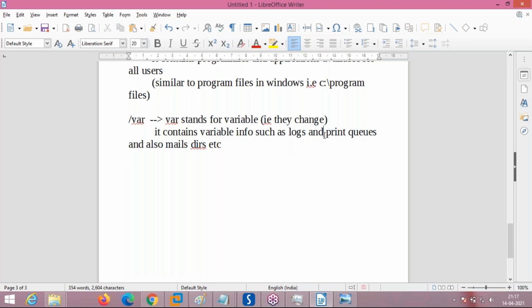Apart from that, we also have print queues, meaning printer information or files are placed in the var directory. It also contains the default location for mails. Every user in a server operating system may get mail, and these default mail locations are also placed under the var directory. So the var directory contains logs, print queues, mails, and other things.